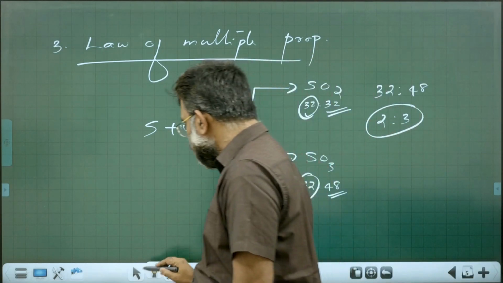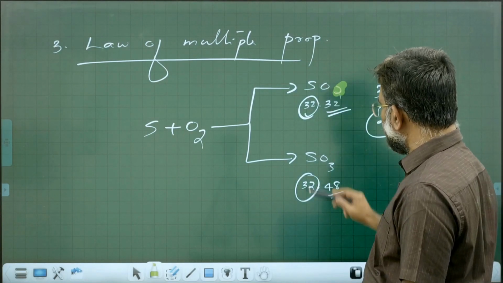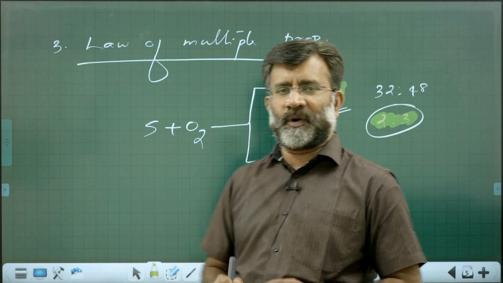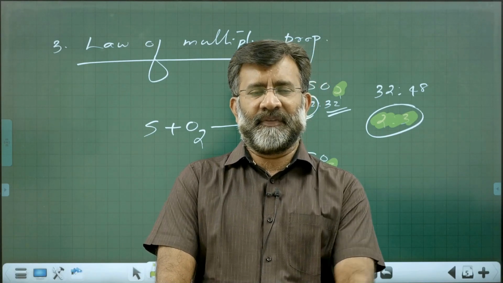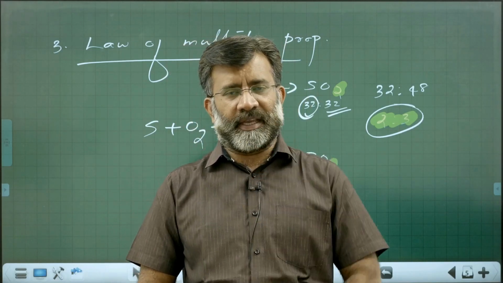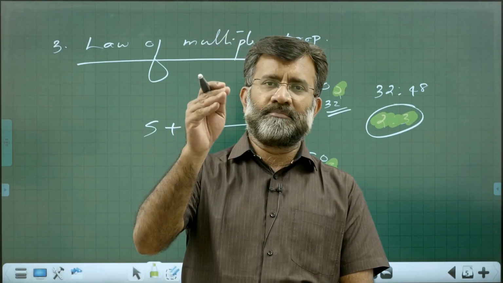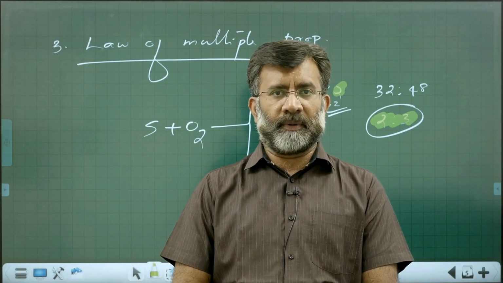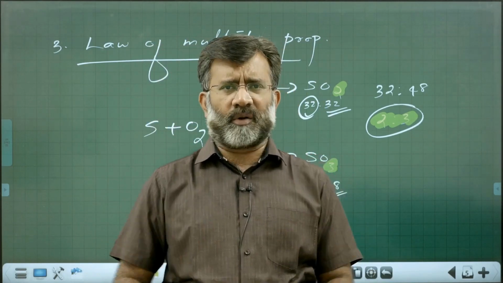That is evident from the formula itself. 2 oxygen here, 1 sulfur, 3 oxygen here, 1 sulfur. So it is a 2 is to 3 ratio. This is what is called the law of multiple proportion. When two elements combine to give more than one compound, the different masses of one of the elements that combine with the fixed mass of the other element remain in a simple multiple ratio. He proposed this mainly for oxides, but it is applicable to all compounds.